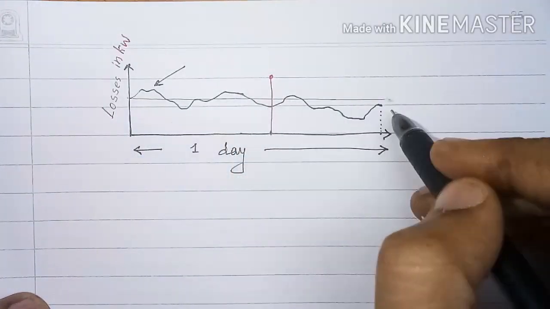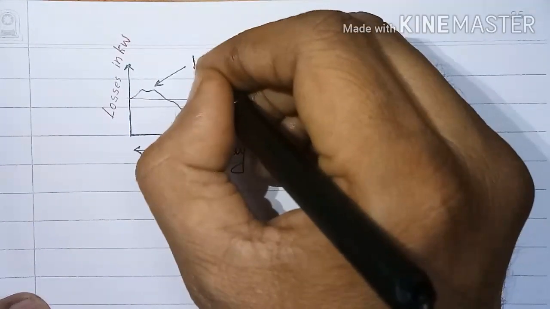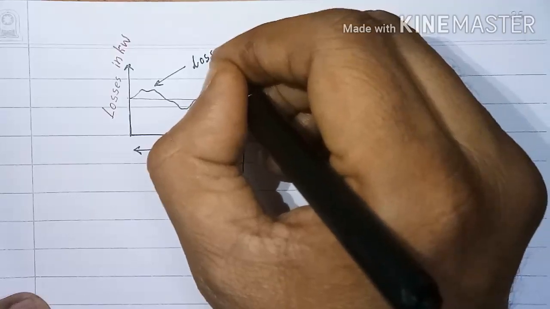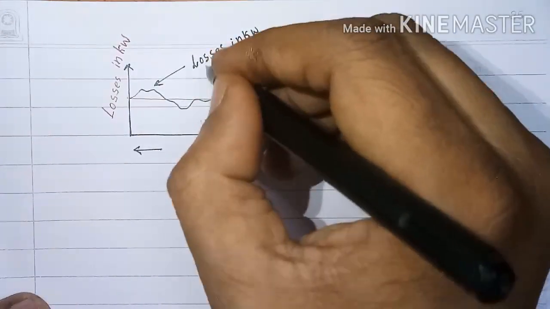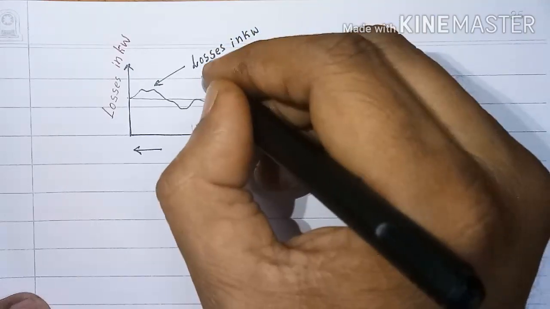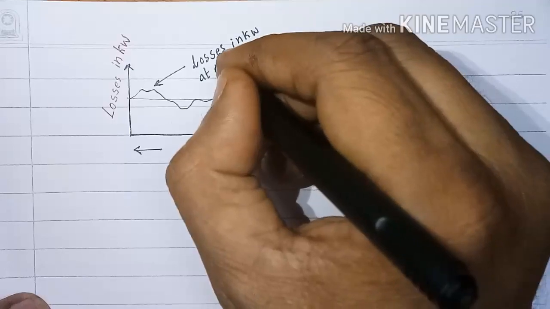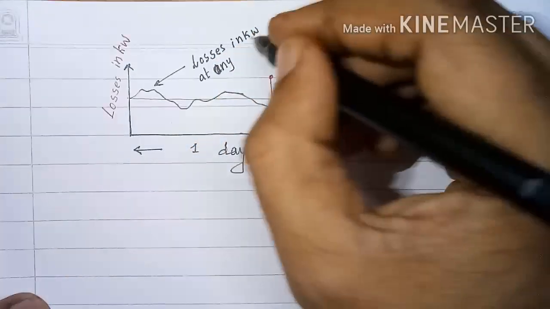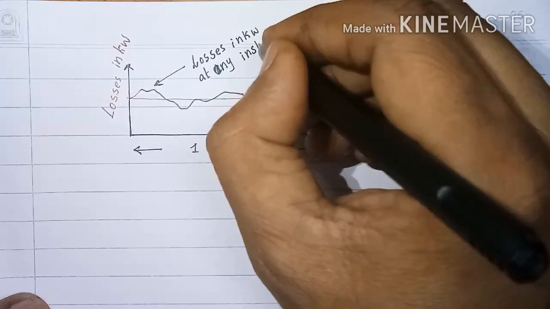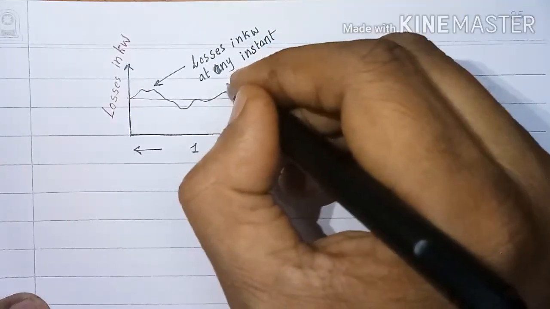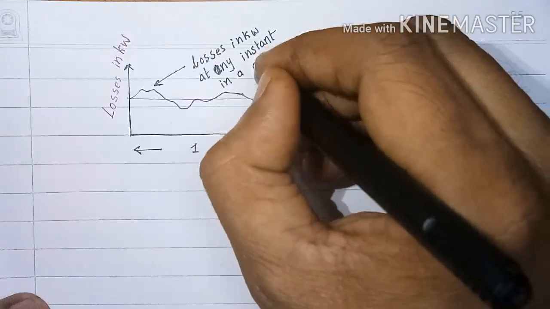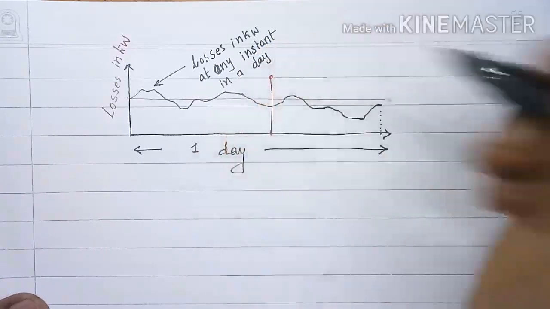The black graph here is losses in kilowatt at any instant in a day.